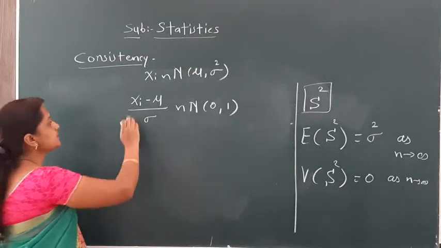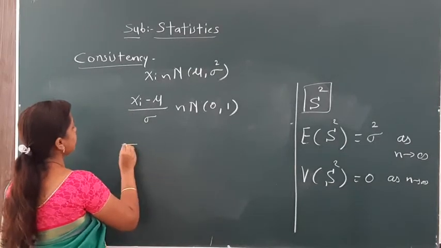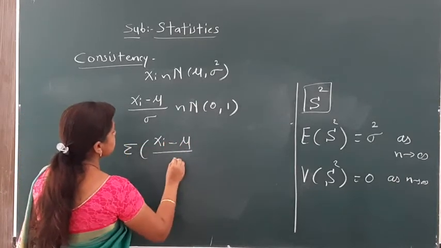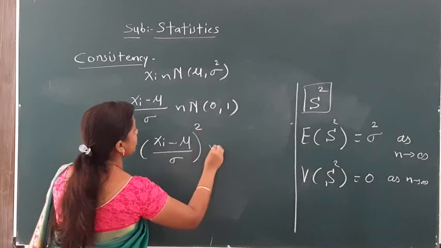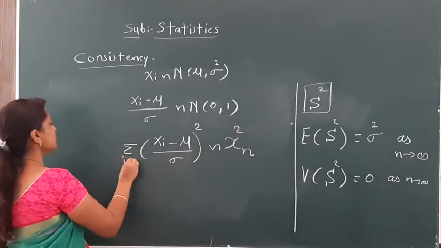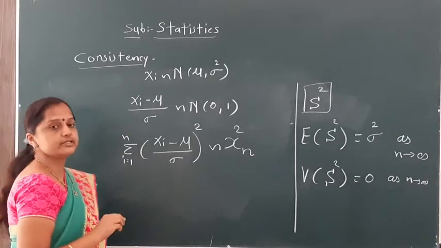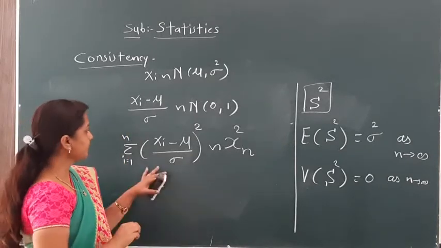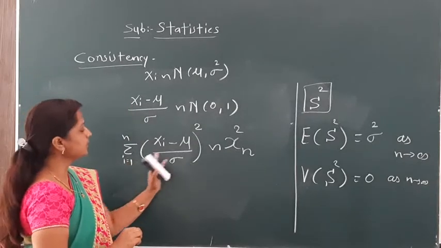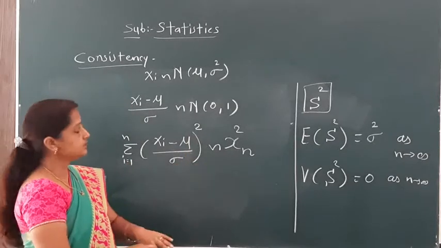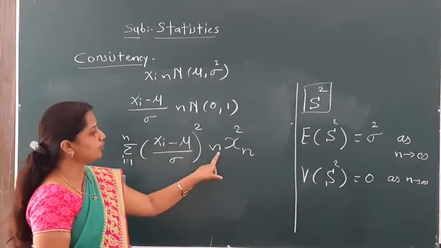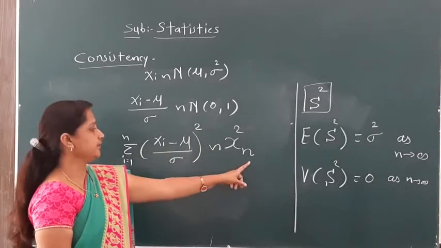It is a standard normal distribution, and all of you know that the sum of squares of standard normal variables follows a chi-square distribution with n degrees of freedom. Here this is our standard normal variable, here we take the summation, here we take the square. The sum of squares of standard normal variables follows chi-square with n degrees of freedom.